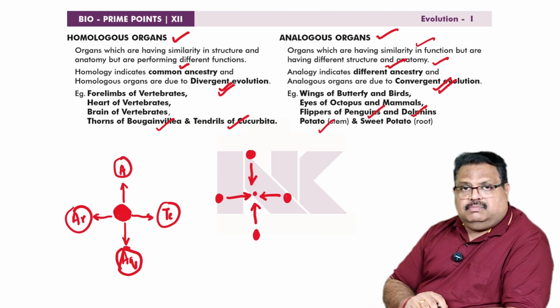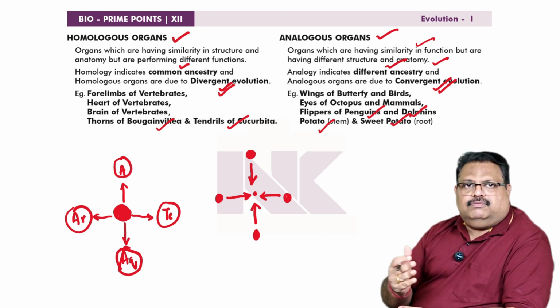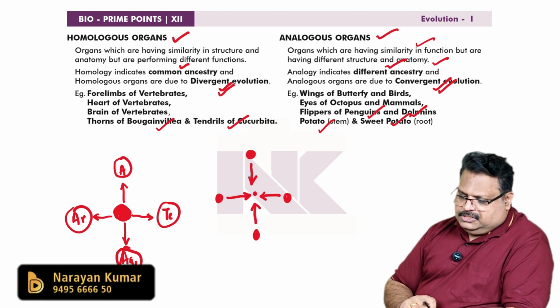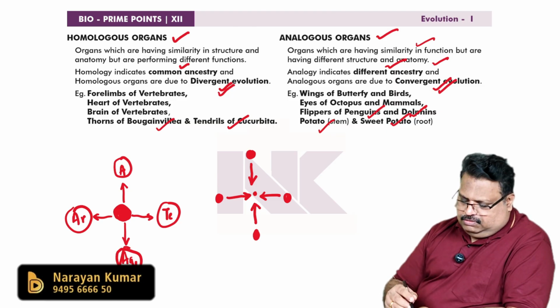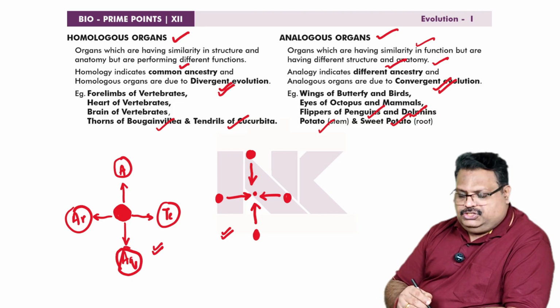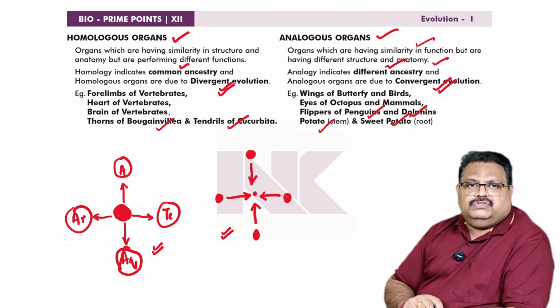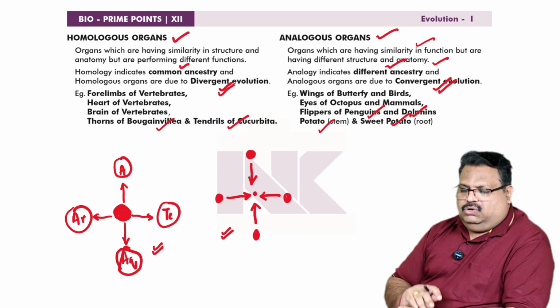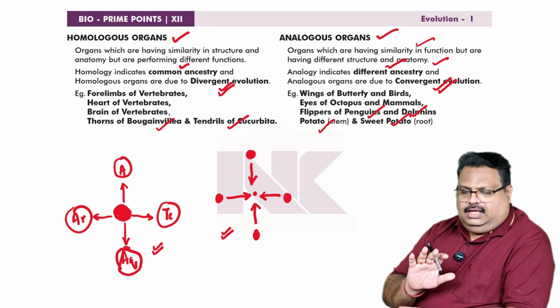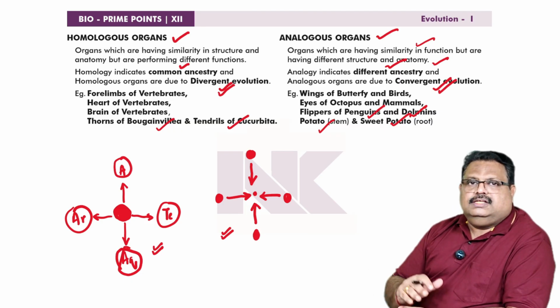Likewise, potato is a stem modification. A sweet potato is a root modification. They are originally different, anatomically different, but the function is the same, storage. So there are two types of evolution: convergent evolution and divergent evolution. Convergent evolution leads to analogous organs, divergent evolution leads to homologous organs. Homologous organs are structurally similar, functionally dissimilar. Analogous organs are structurally dissimilar but functionally similar.